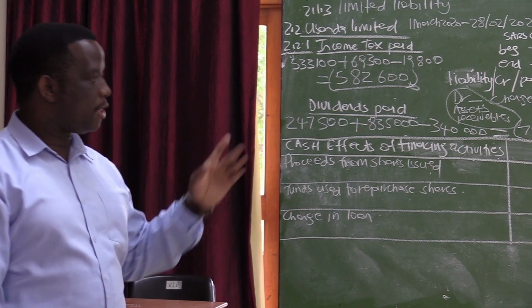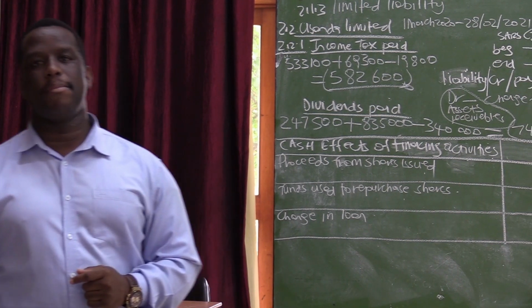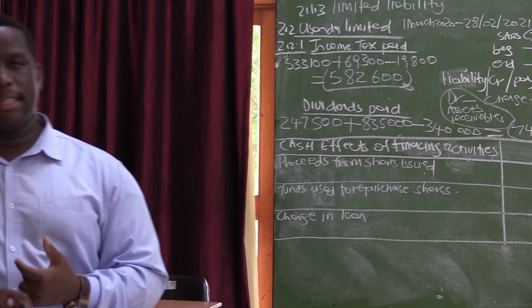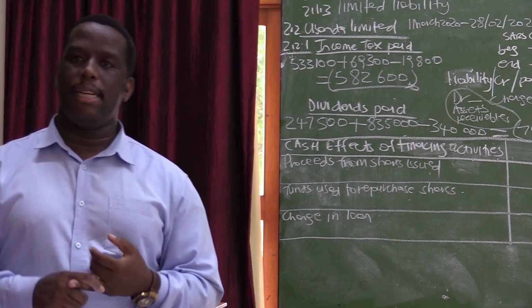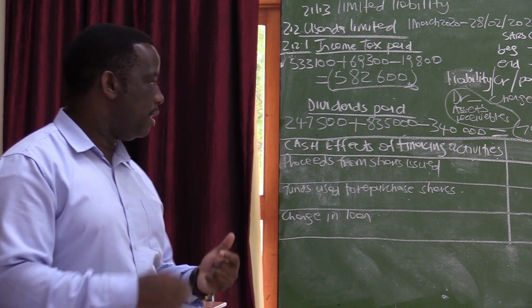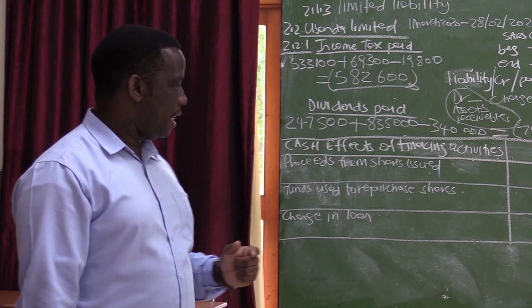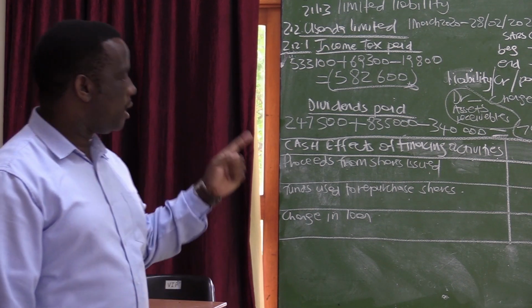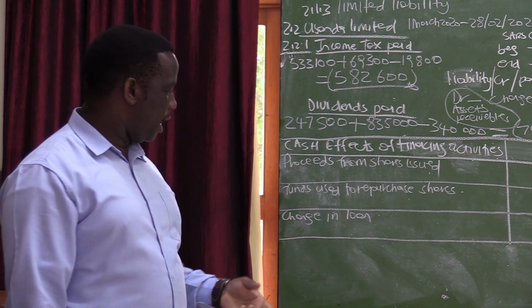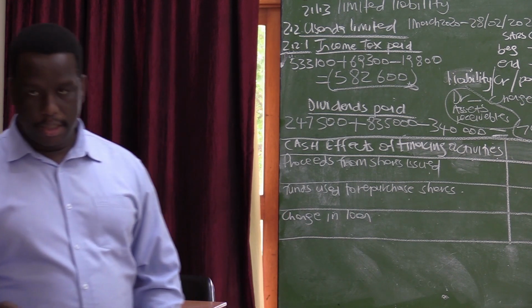That is cash effect of financing activities. The company is mainly financed by the issuing of shares, and secondly, when that money that we get from the sale of shares is not enough, we then take out loans. So that is why under financing activities, you will have your proceeds from shares issued, you will have your funds used to repurchase shares, and you will have your change in loan.